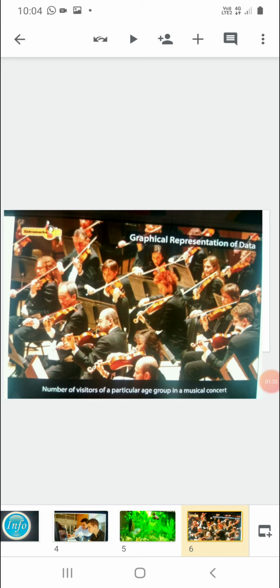Third example: this type of data, in which we make the groups 10 to 15 age, 15 to 20 age, is known as grouped data, and such type of data is represented using histograms.